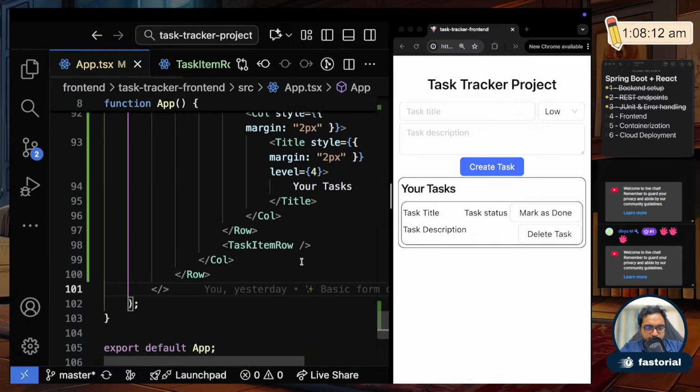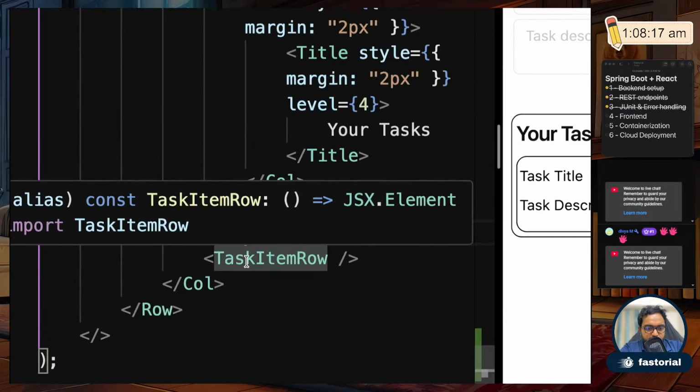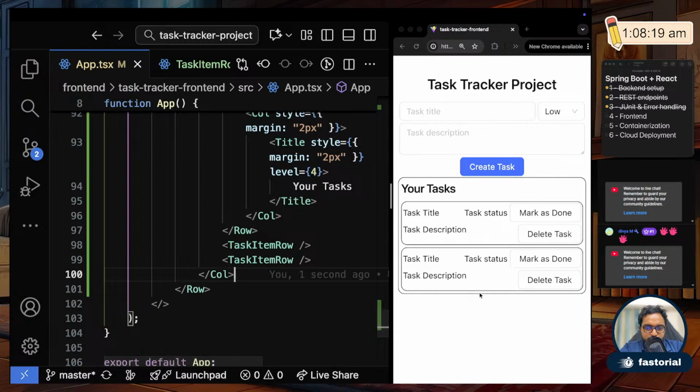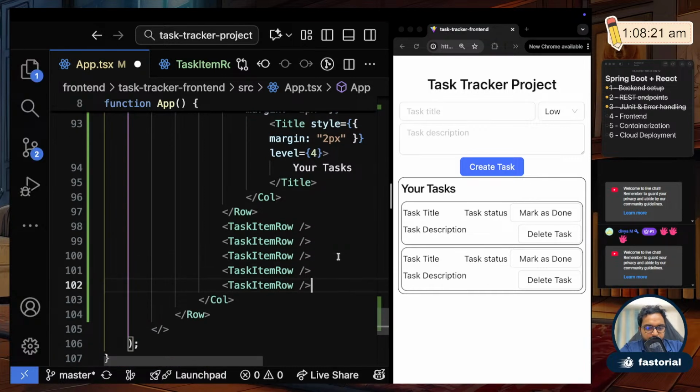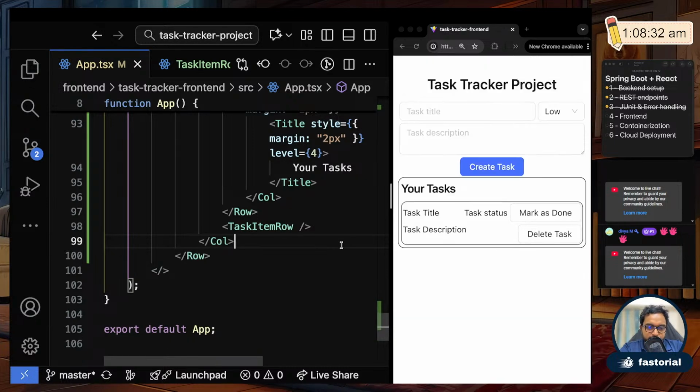Okay, so let's say I copy paste this one more time. So I put like 2 task item rows here. Okay, and if I save this, you see 2 items came here. So I can do it multiple times and I'll get that many tasks. Okay, still this is not what we are going to do. I'm just showing. We'll actually be running a for loop to print each item. Okay, fine. So I saved it.